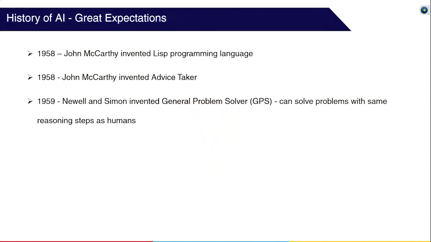In 1959, Newell and Simon developed the General Problem Solver, also known as GPS in short, that could solve problems with the same reasoning steps as a human brain would. GPS was probably the first program to embody the thinking humanly approach.